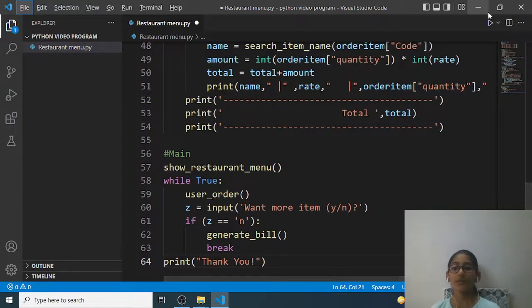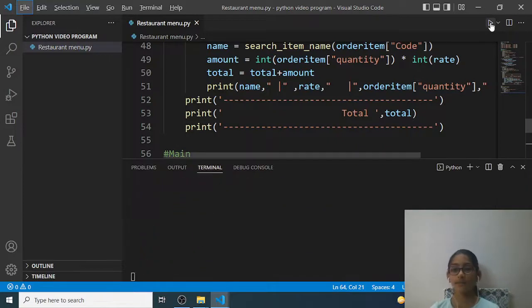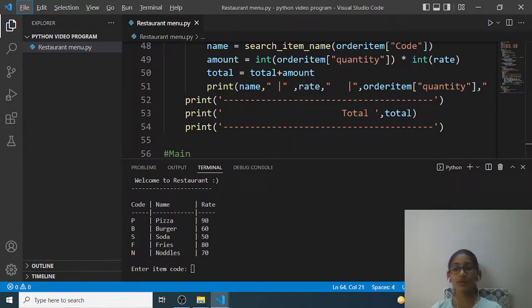So now let's run it. First Ctrl plus S to save it, and now run. So see, something came up and then it just removed, right? That was being cleared.